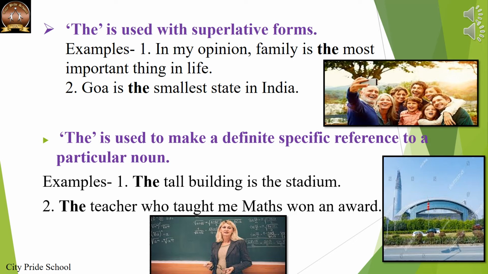The is used to make a definite, specific reference to a particular noun. Example, the building is in the stadium. When we talk about which building, the tall building. The teacher who taught me maths won an award. Which teacher? We are specifying the teacher who taught me maths. So the is used before a definite, specific or particular noun.